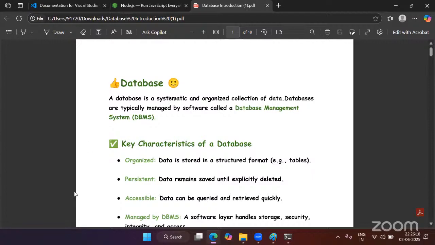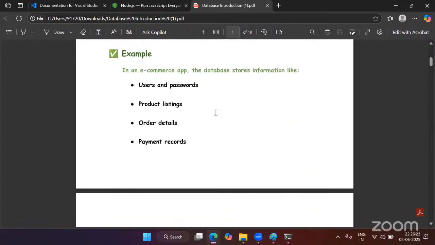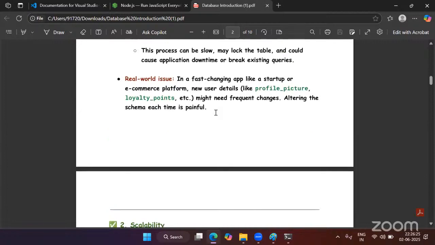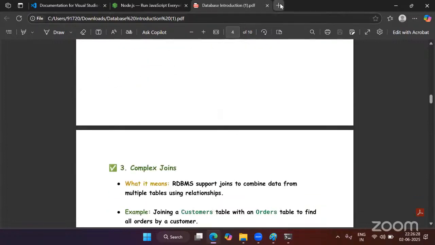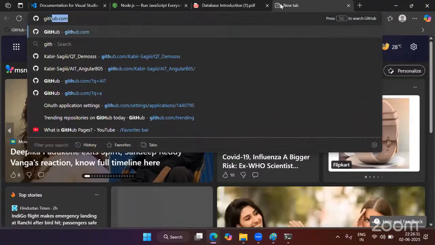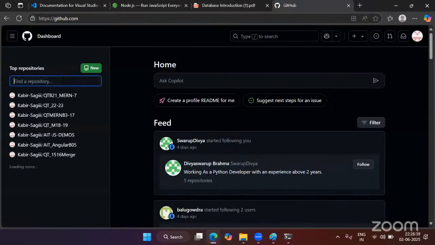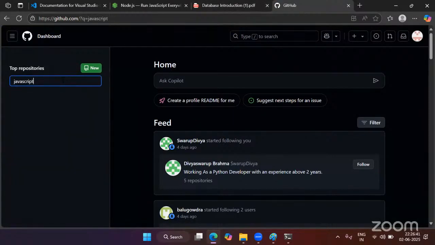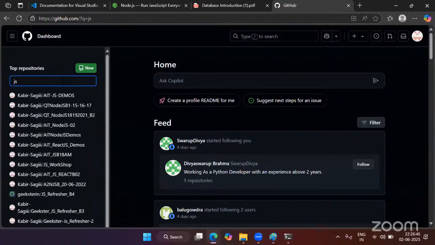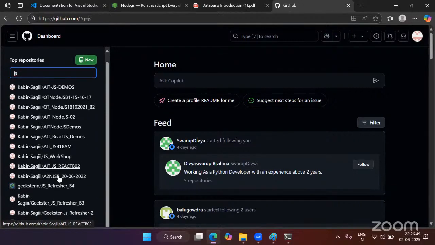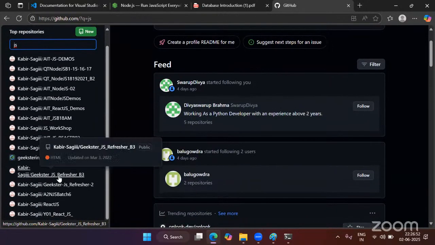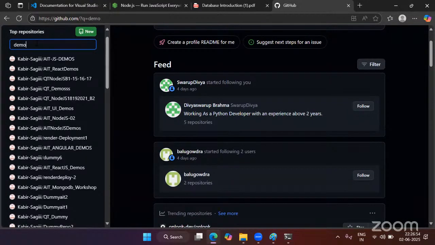Yeah, guys. Yeah. So this is how I'm going to provide the notes, guys. So proper notes I will be adding here. So even for JavaScript, I have the notes. Let me just check for any batch I have added that. So let me just check here something called JavaScript, or else let me add here JS. So somewhere I should be able to find. Let me search for demo.